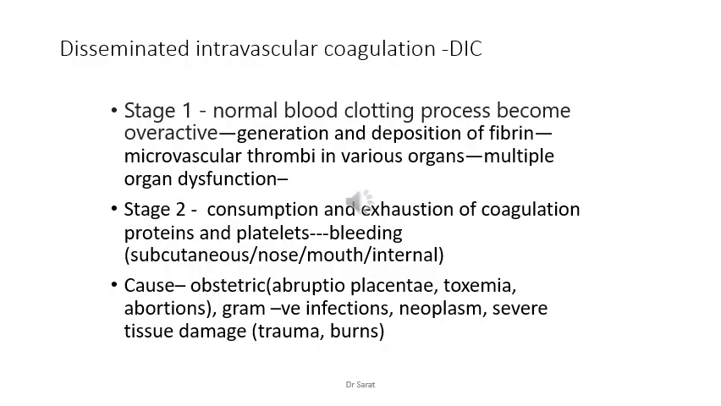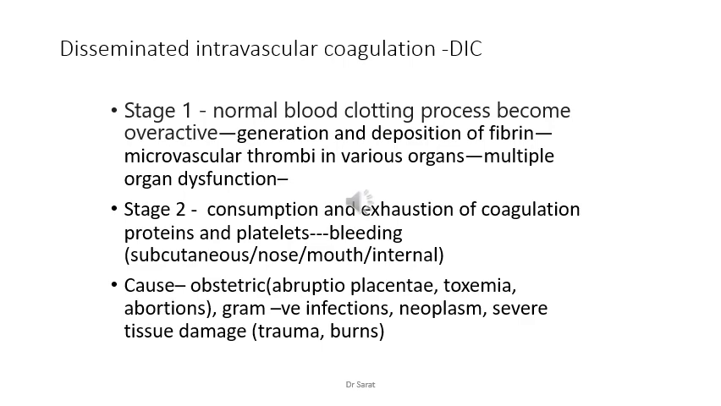So I just mentioned a pathological condition where there is widespread coagulation, widespread thrombosis formation. That is called disseminated intravascular coagulation, or DIC. Take this as an example of a widespread coagulation condition in the body. It occurs usually in two stages. In stage 1, the normal blood clotting process becomes overactive because of widespread or large scale tissue injury, the body trying to heal all this suddenly, and there is generation and deposition of fibrin in multiple areas or organs.